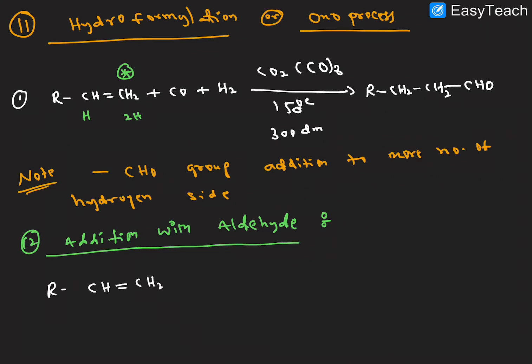CH=CH2 in the presence of formaldehyde, HCHO, in the acidic medium H2O, right? To get, here on the less number of hydrogen side, OH, and on the more number of hydrogen side we will get CH2OH, right?